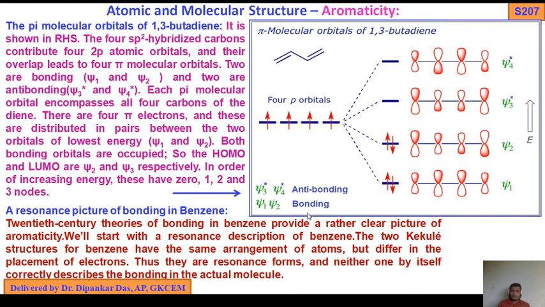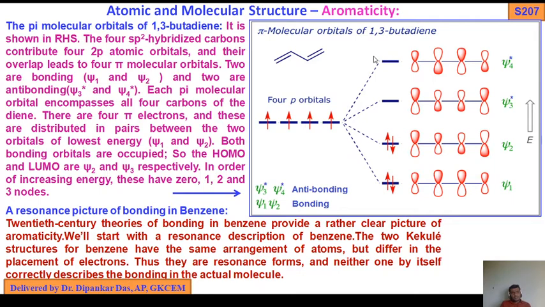This is also very important. We have to draw the pi molecular orbital diagram of 1,3-butadiene, along with explaining which one is HOMO, which one is LUMO, the bonding MOs and anti-bonding MOs, and how it is formed from the 4 p orbitals. How many nodes? 0, 1, 2, 3, which is the increasing energy. We should go through and practice this, like the pi molecular orbital of benzene.